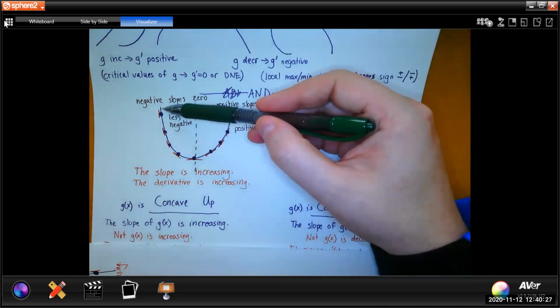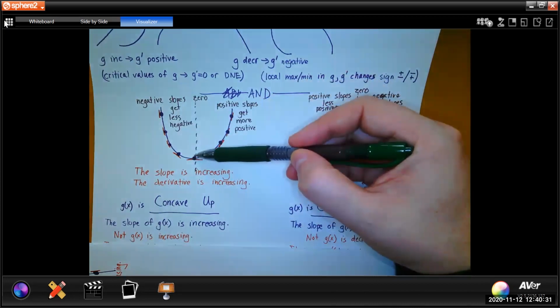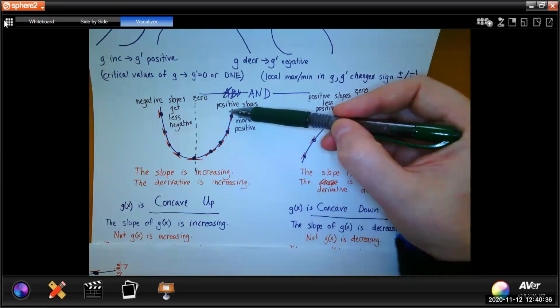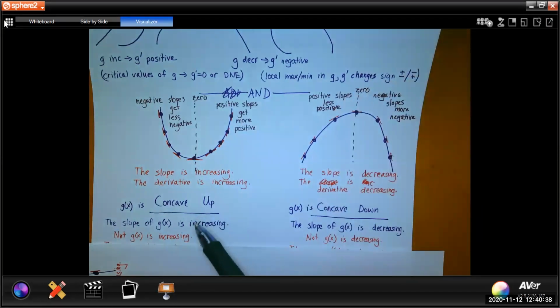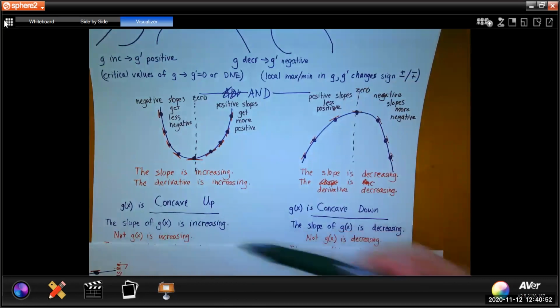Notice how this is both a decreasing function and an increasing function. Concave up is both increasing and decreasing for the function. You cannot say g of x is concave up, so g of x is increasing. What's increasing is the slope or first derivative of g of x.